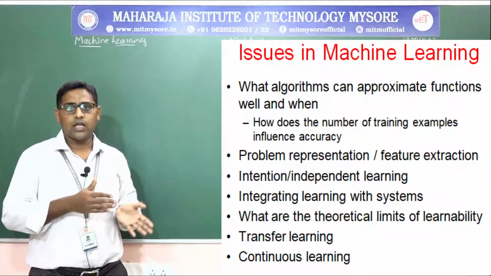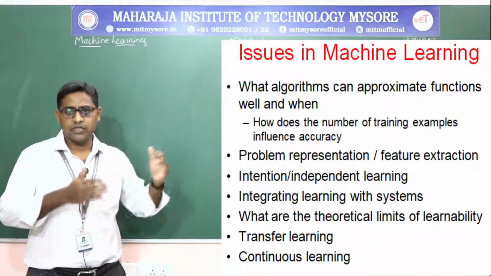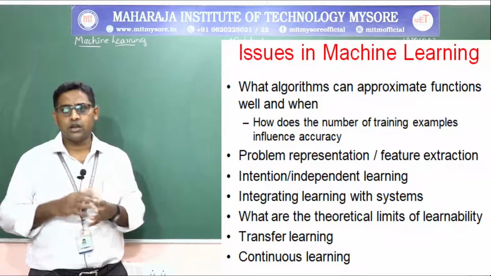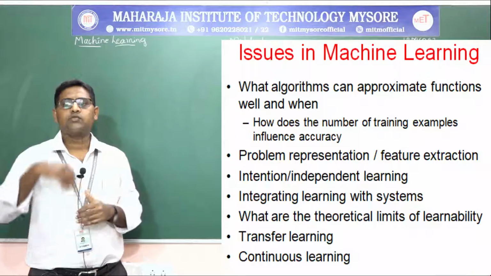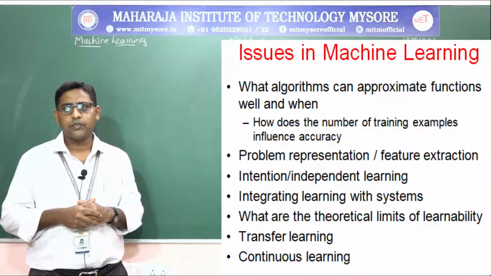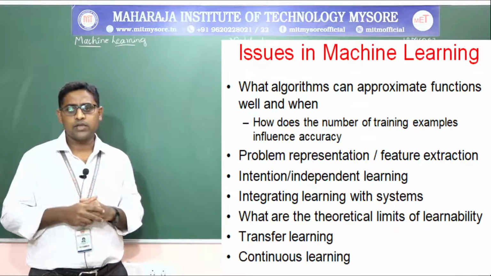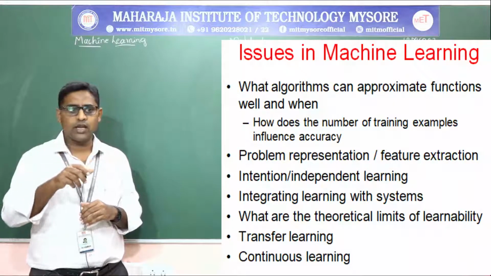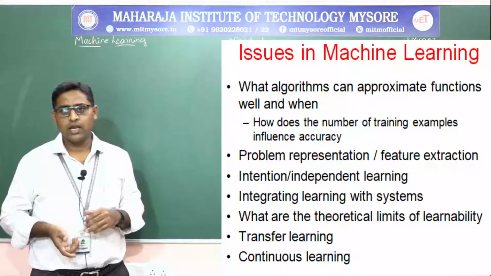If you take admissions with 50%, 60%, 40%, 70%, 80%, 90%, a mixture of percentages, and you check the accuracy of those training examples, that will influence the accuracy, whether it will give you more than 90% or less than 90%.